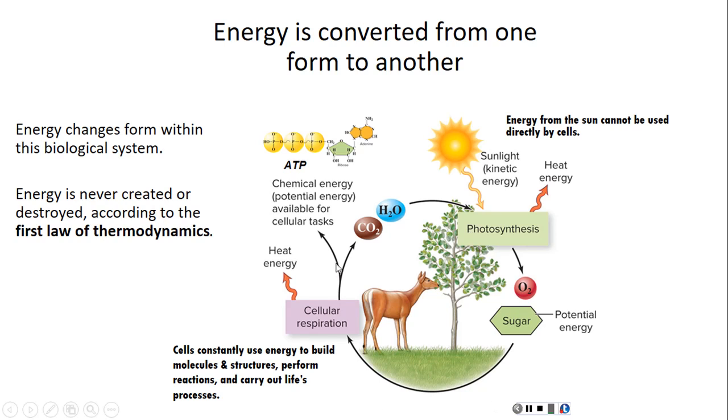I already walked through this picture, so just one more quick run through. Sunlight is a form of kinetic energy, and it is going to be used during a process like photosynthesis, where that kinetic energy is transformed into potential energy that then, as we break down those sugars, can be used for anything that the organism needs. That potential energy, as we break it down, can be transformed into kinetic energy. So please remember that energy is not created, it is not destroyed, it is simply transformed from one form to the other. That wraps up this video.